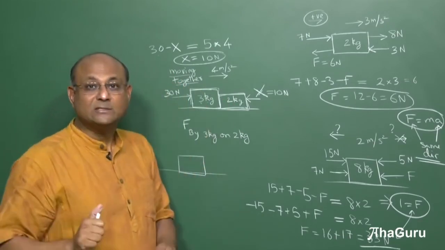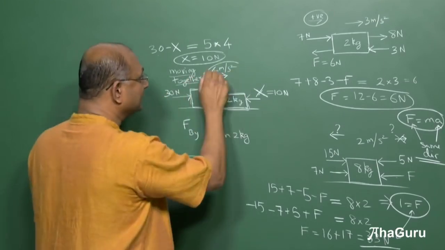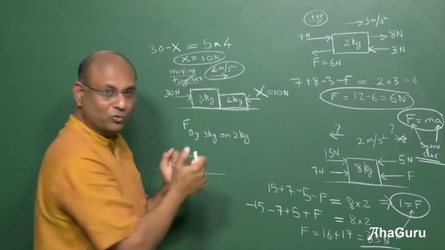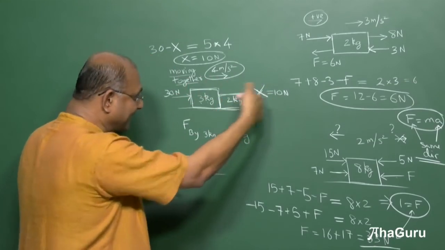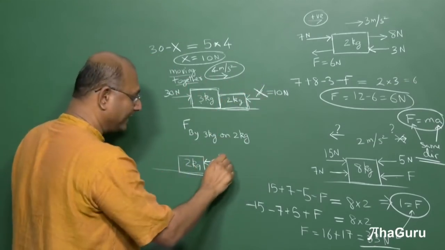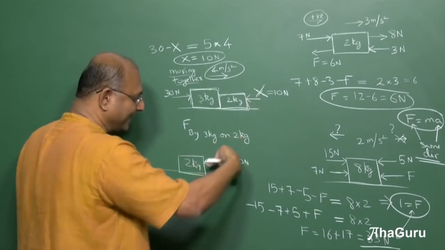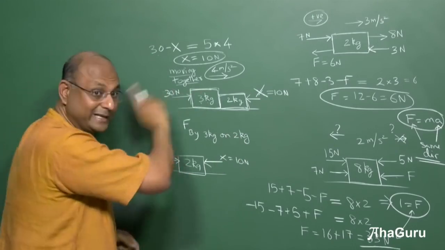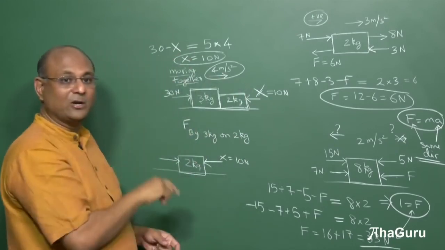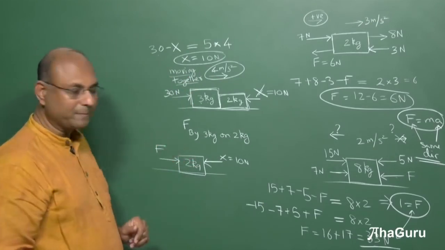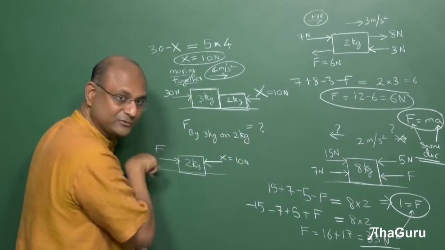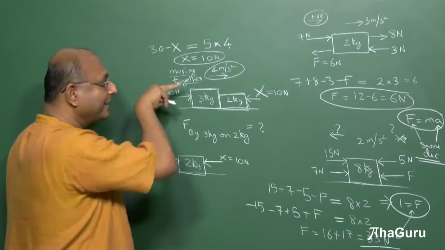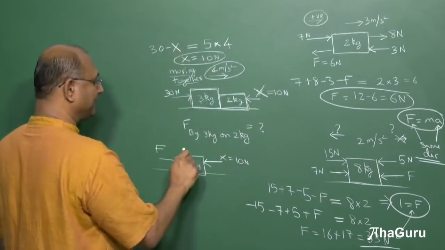The 2 kg, what is the acceleration of 2 kg? 4 meters per second square. So 2 kg, if you pulled it out separately, zoom in into 2 kg, think about 2 kg. This X is acting on 2 kg, correct? This force is acting on 2 kg, and this 3 kg is pushing it, I don't know how much, not 30, it is not 30, this 30 does not go to the 2 kg block. There is some force, let us call it F. That is the question. Question is find this force. But because of this force and that force, what is the 2 kg block doing? It is accelerating at 4 meters per second square.